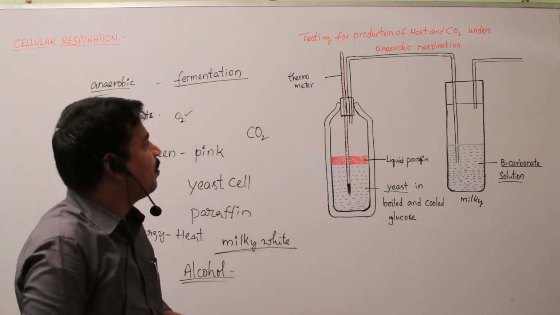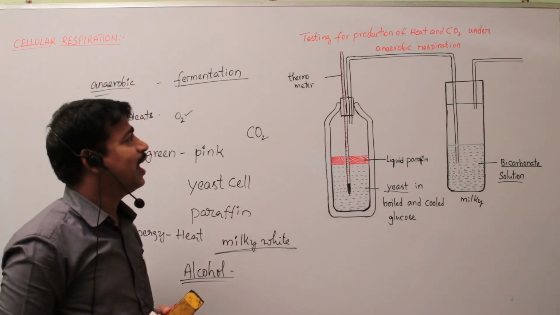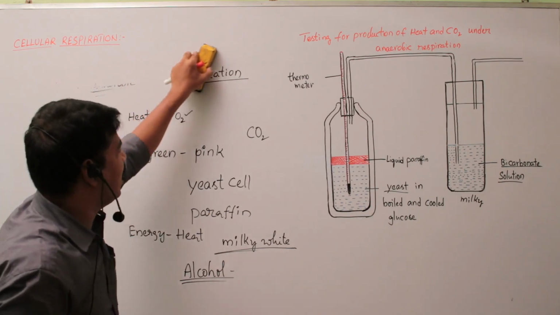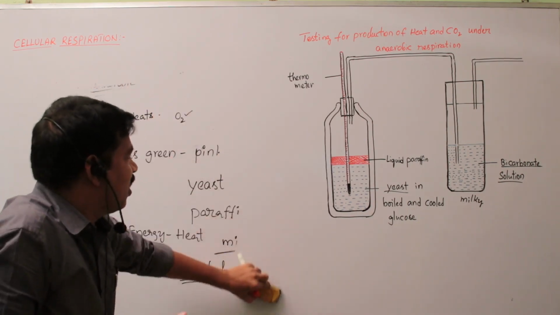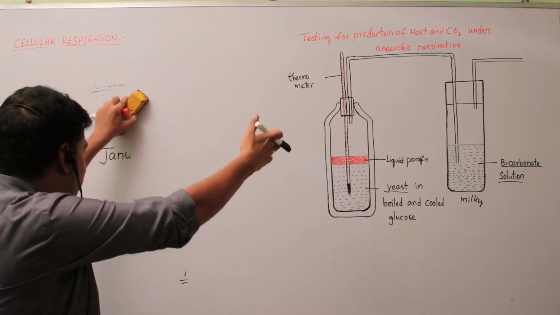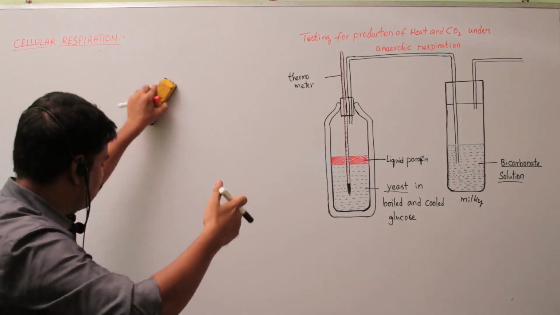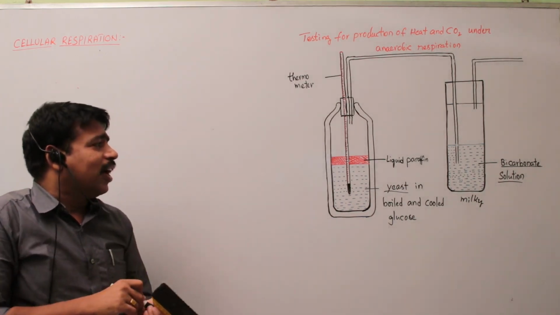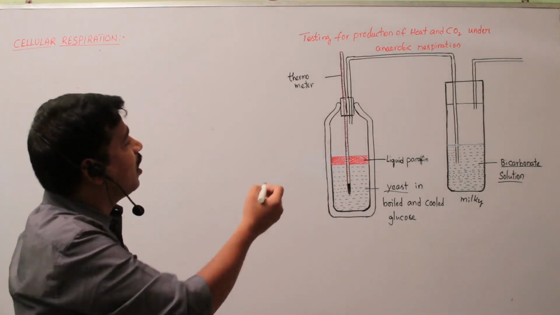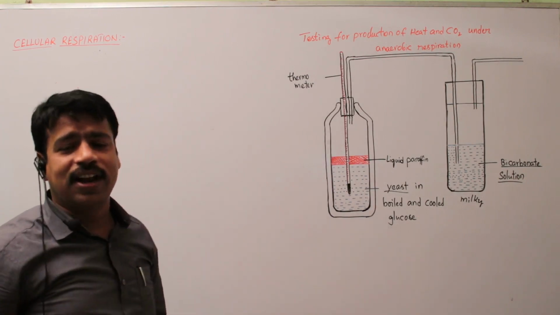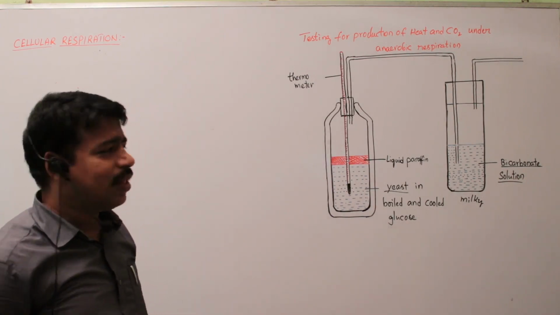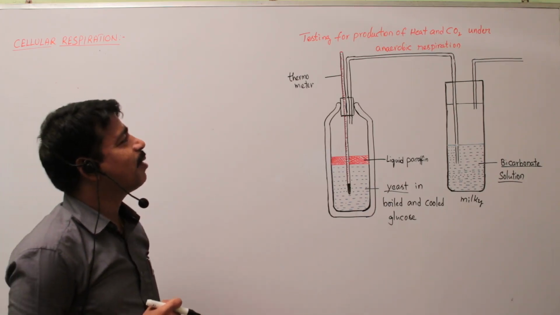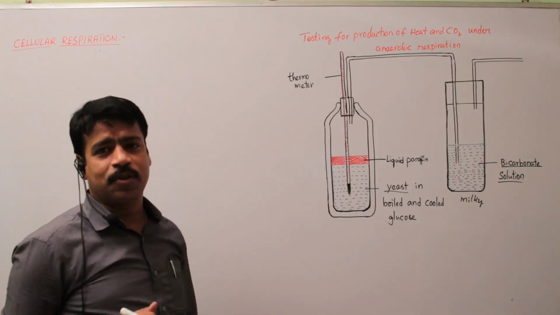On this chapter, in the year 19 in Telangana, a question was asked on this topic. So what are the questions? What is the main aim of the given diagram? Testing for production of heat and carbon dioxide under anaerobic respiration.